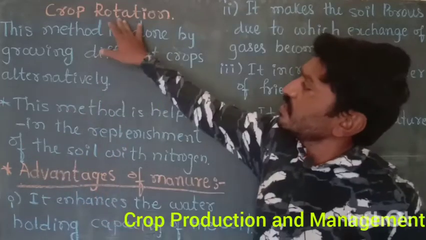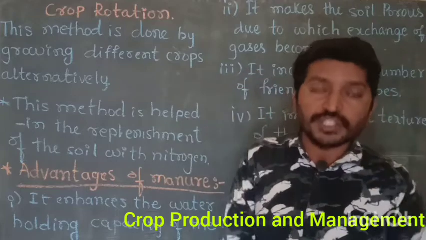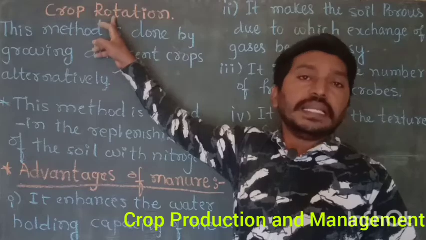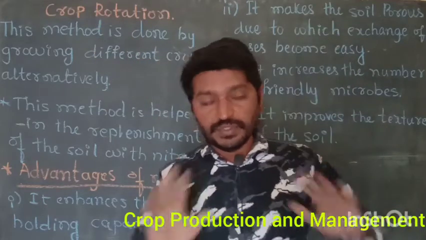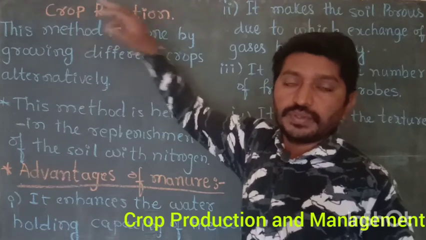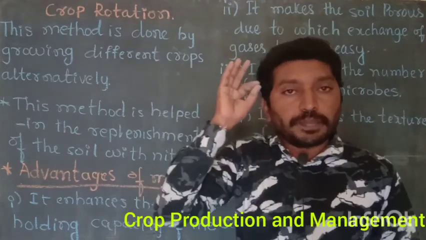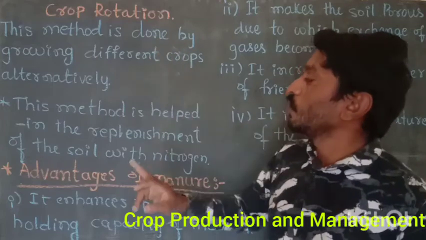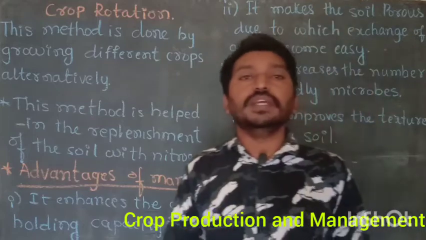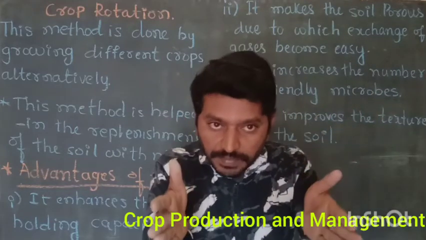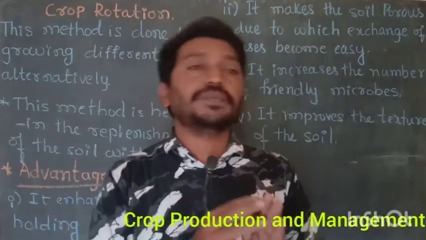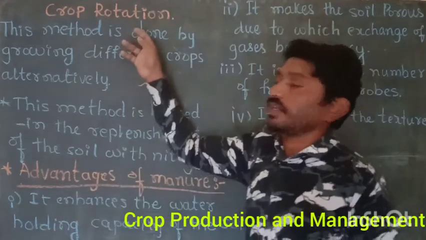Then what is this crop rotation? Here, the word rotation indicates changing. It is a process in which different crops are grown alternately. It means in the same field we grow different crops, and then it is called crop rotation.